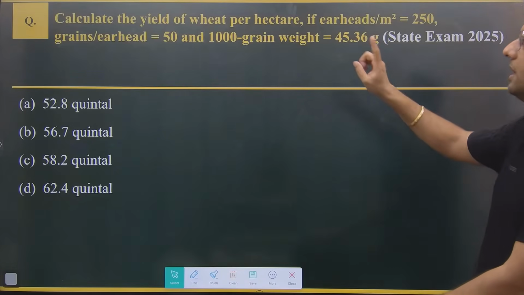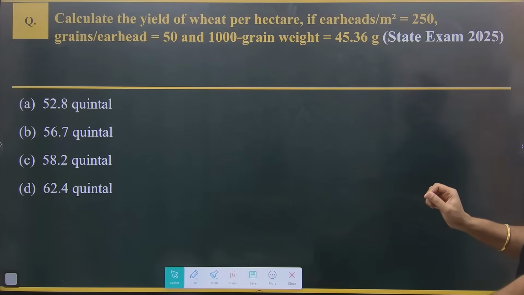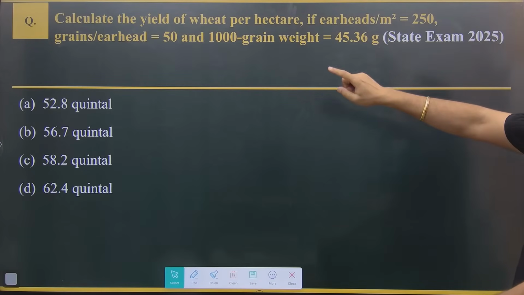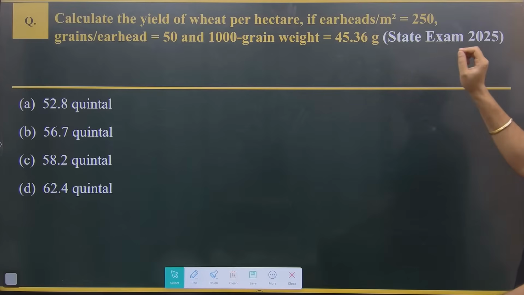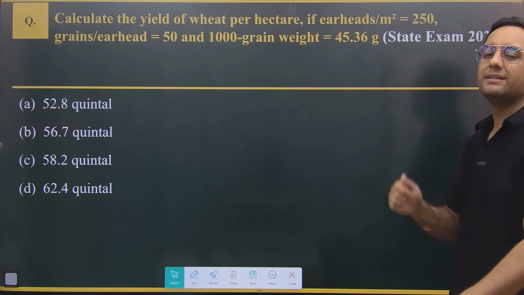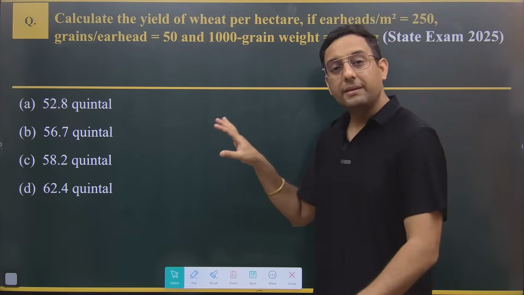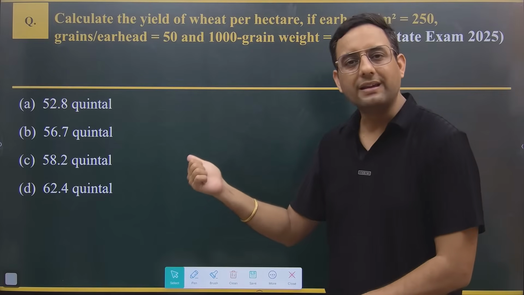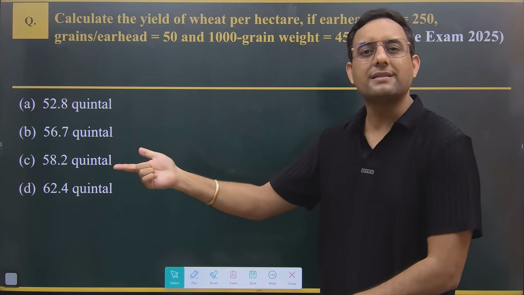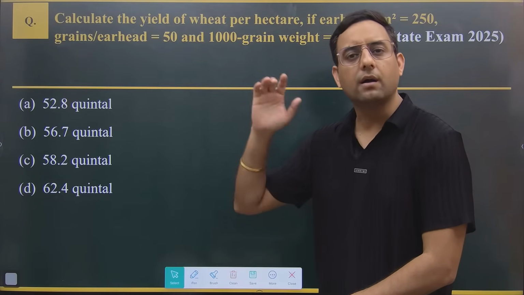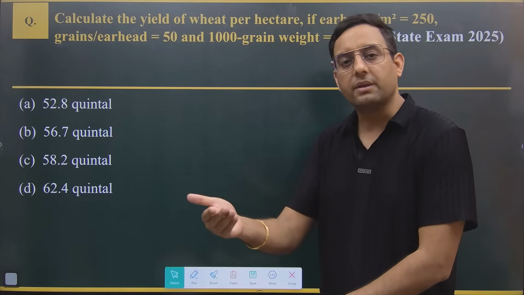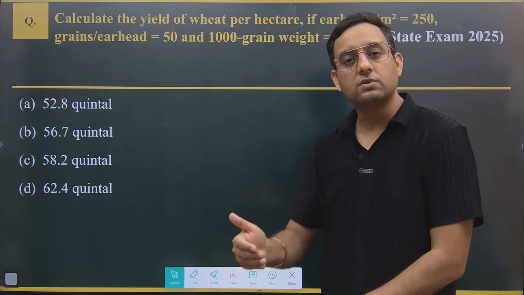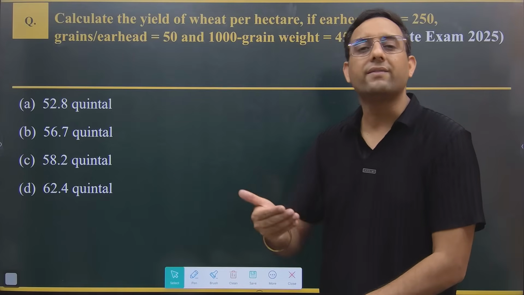Okay, next question. Calculate the yield of wheat per hectare if ear heads per meter square are 250, grains per ear head are 50 and 1000 grain weight is 45.36 gram. Now this seems difficult to answer. We should know how to calculate this. But see, numericals are getting asked, and no numerical was asked in the previous examination by the Karnataka government. So it's not about the Karnataka examination, it's about the level. In 2017, 18, 19, 20 the level was different, and after this corona period now the level is completely different.